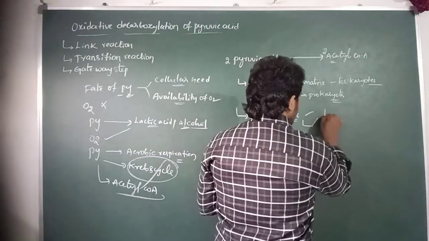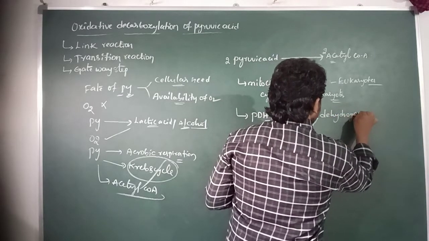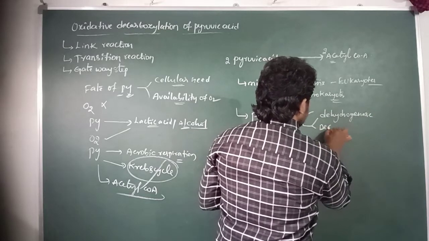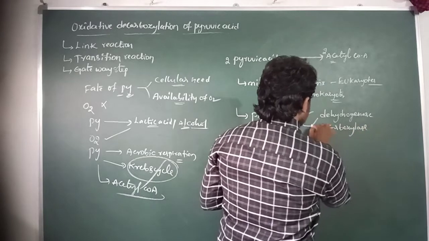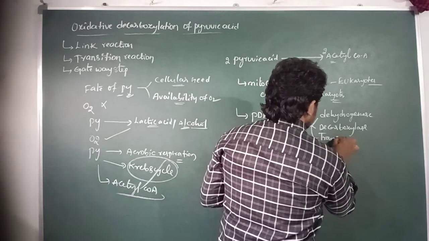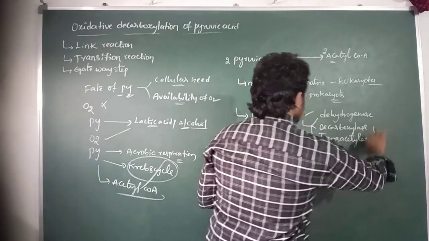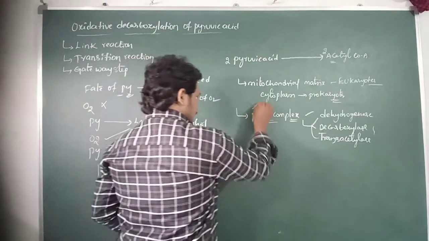They are dehydrogenase enzyme, decarboxylase enzyme, and transacetylase. These are the three different kinds of enzymes present in the PDH complex.